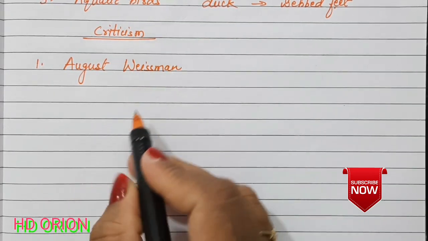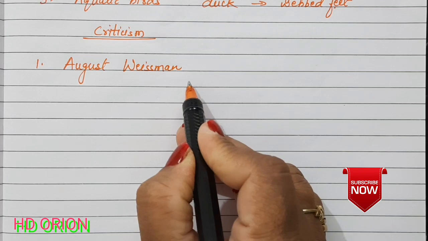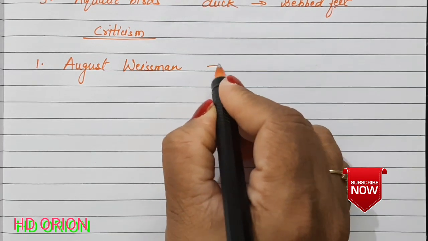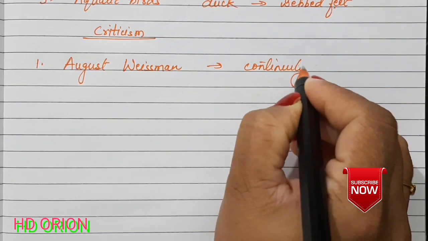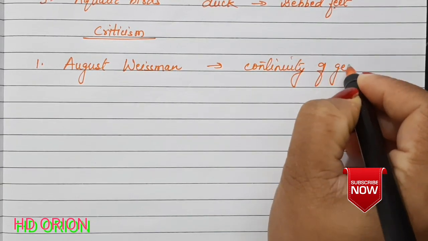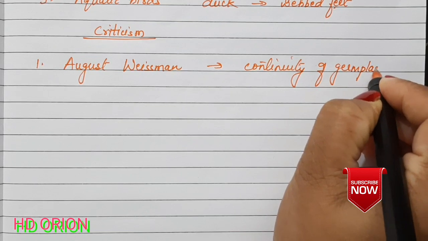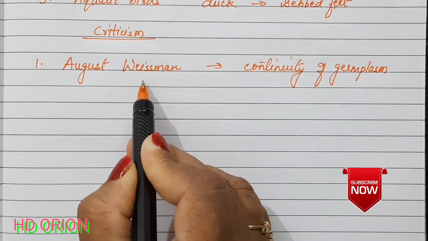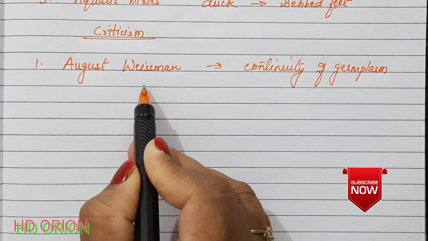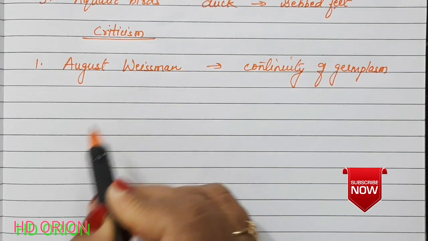He is the same scientist who proposed the theory of continuity of germplasm. August Weismann performed certain experiments, and the conclusion actually blew off Lamarck's theory.